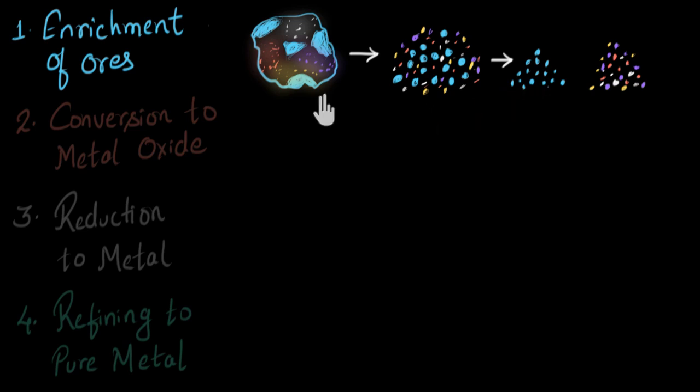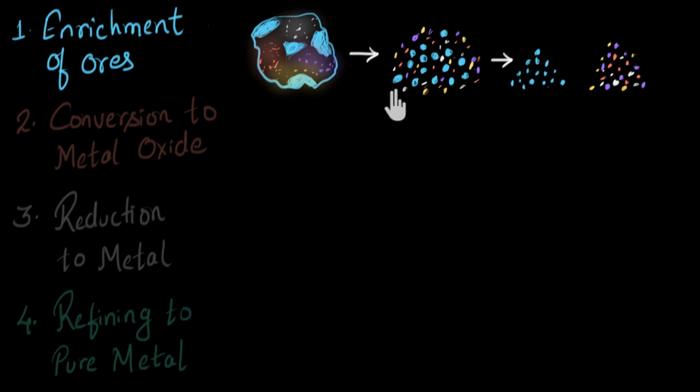For example, if you have an iron ore, then after breaking, the iron compounds, let's say iron oxide, are going to be magnetic in nature. So if you bring a magnet close over here, it will attract most of the iron compounds. And that's how we can separate the iron compounds from the non-magnetic impurities, right?